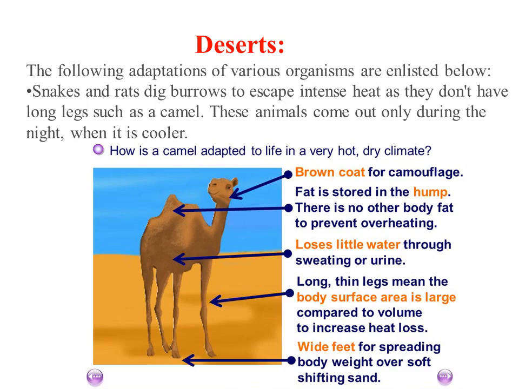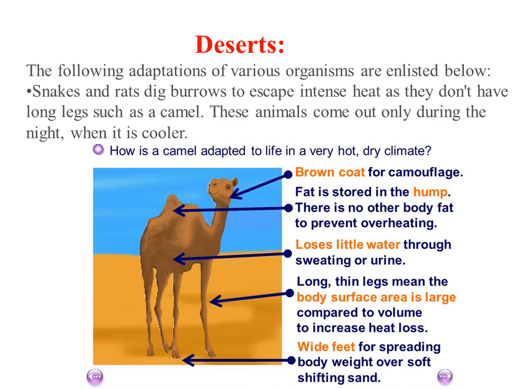Okay, let's try to understand. Snakes and rats dig burrows to escape intense heat, as they don't have long legs such as a camel. As you know, snakes and rats, to cope with the strong sun, try to escape and dig big and deep burrows. And these animals come out only during the night, when the temperature is less, when the desert is cooler at night.